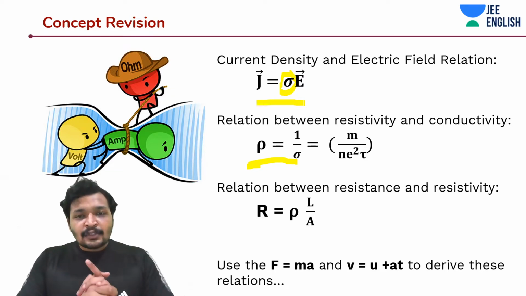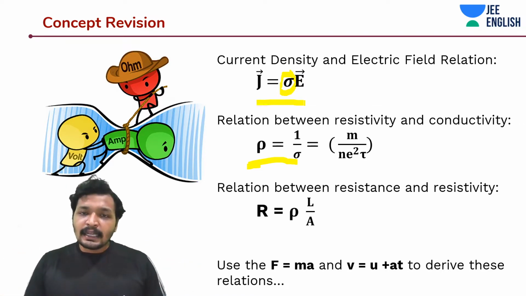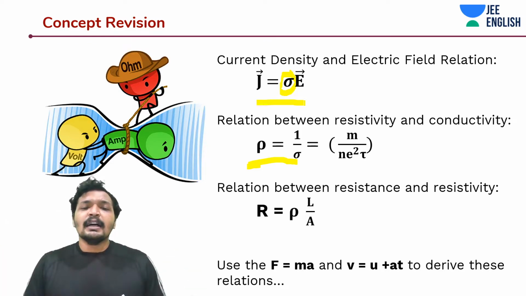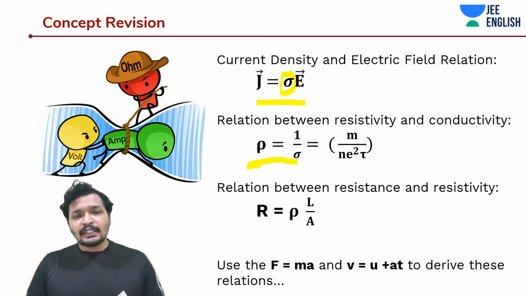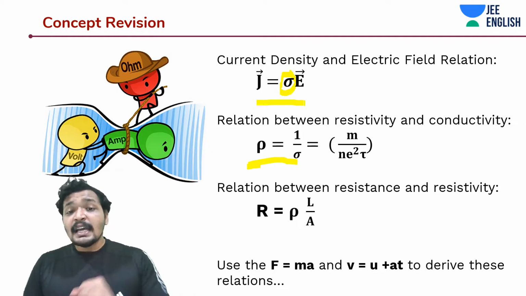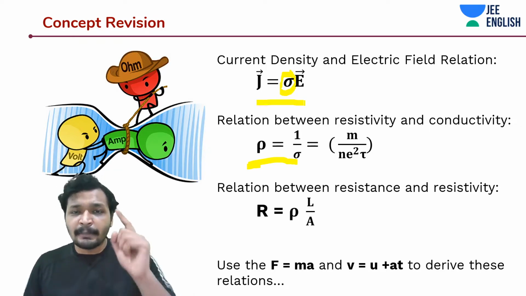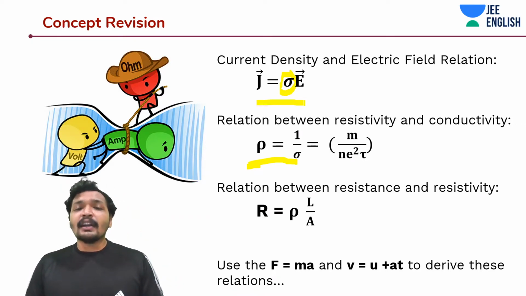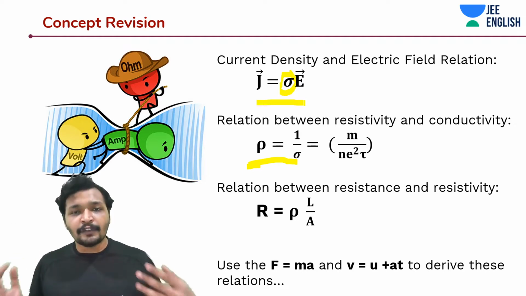And in fact, it makes sense to say that current density is equal to sigma into electric field, where sigma is the conductivity. More the ability to conduct, more the current density. And similarly, it also makes sense to say that resistivity is inversely proportional to conductivity. Resistivity is a material property, guys. It's not dependent upon dimensions. It's a material property, and you can write it as 1 by sigma. It's the opposite of conductivity, where it is trying to obstruct the flow of electrons in the case of conductors.